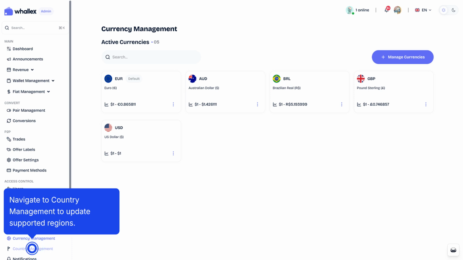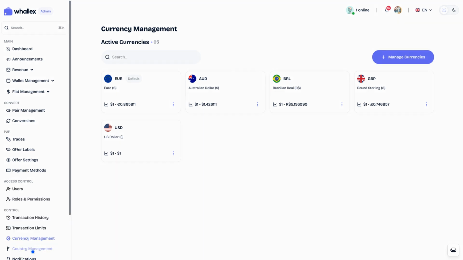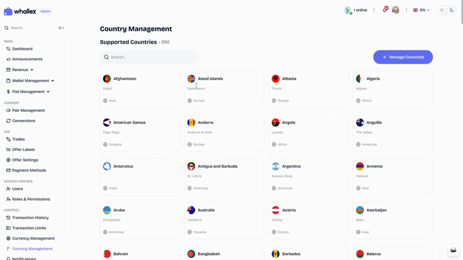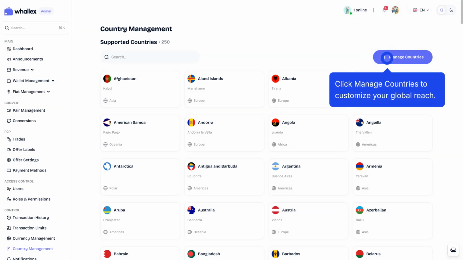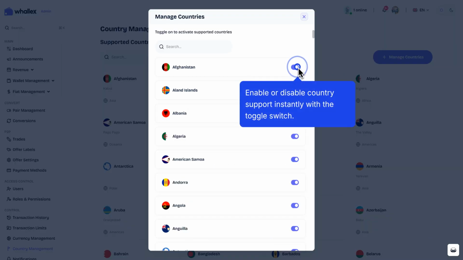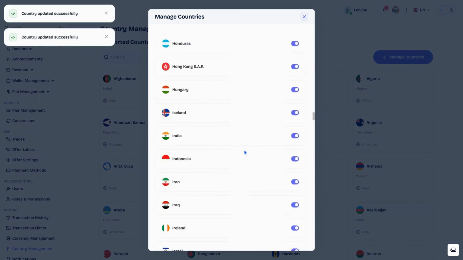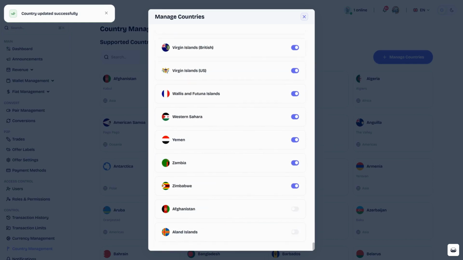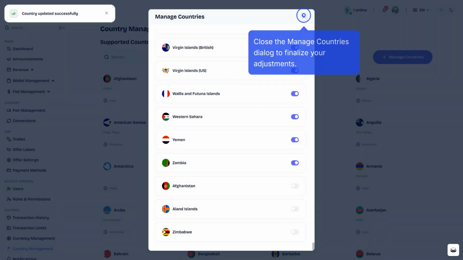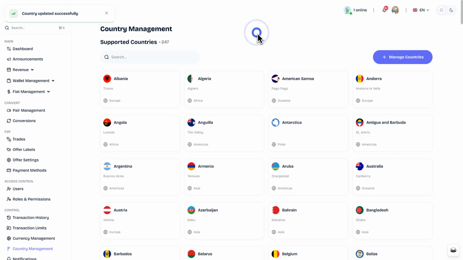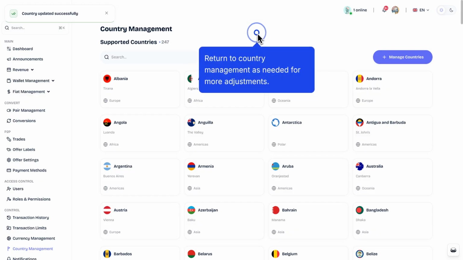Navigate to Country Management to update supported regions. Click Manage Countries to customize your global reach. Enable or disable country support instantly with the toggle switch. Close the Manage Countries dialog to finalize your adjustments. Return to Country Management as needed for more adjustments.